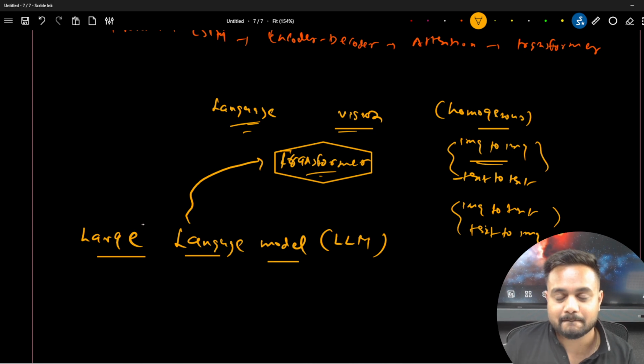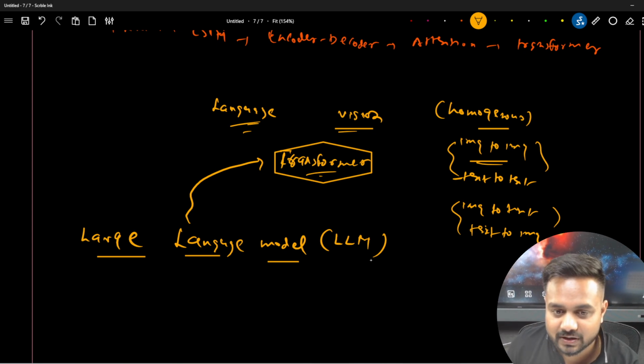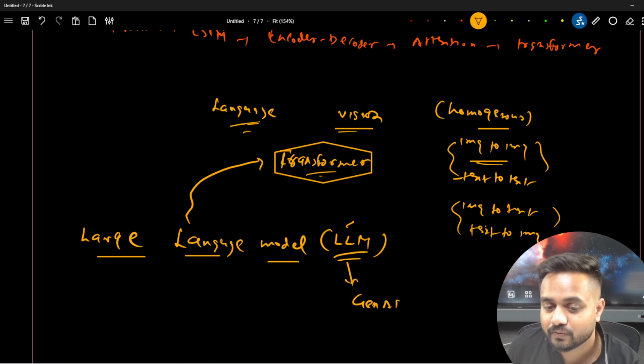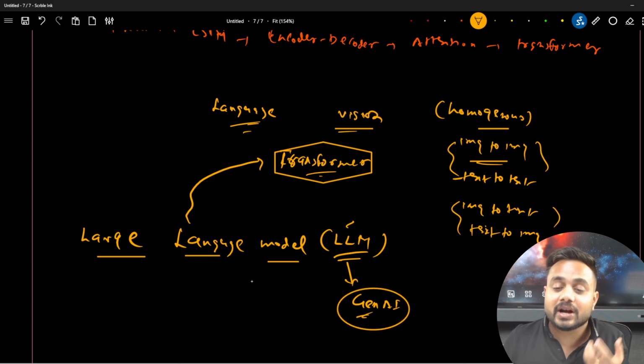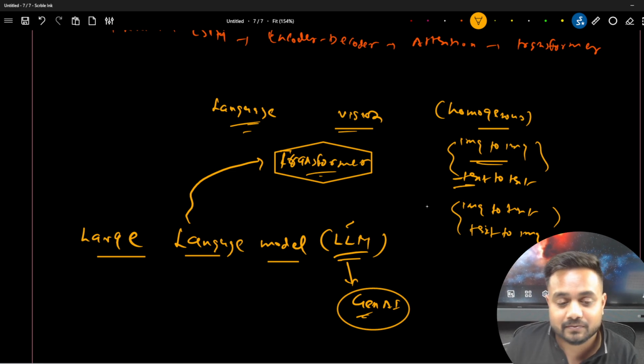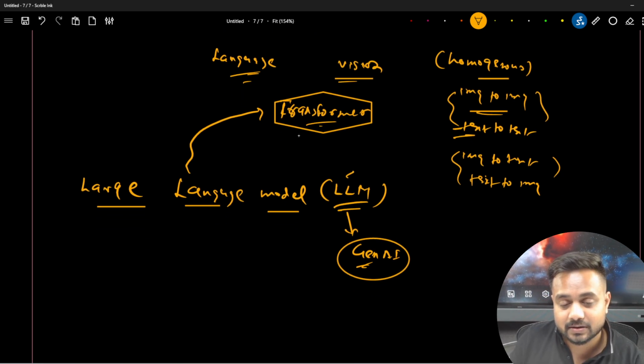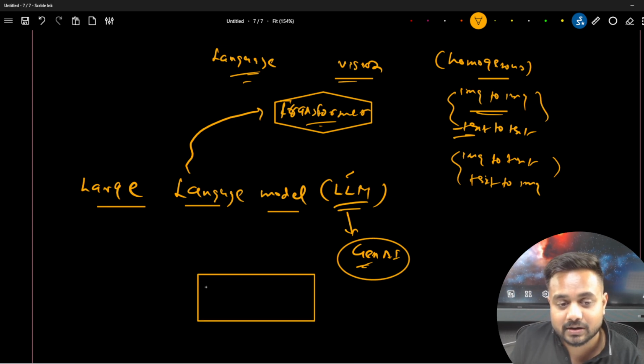Getting my point? Yes or no? So here we talk about the LLM. By using the LLM, we are trying to achieve generative AI. We are generating something. What are we generating? We are passing text to my model, and here we are generating text from the model.